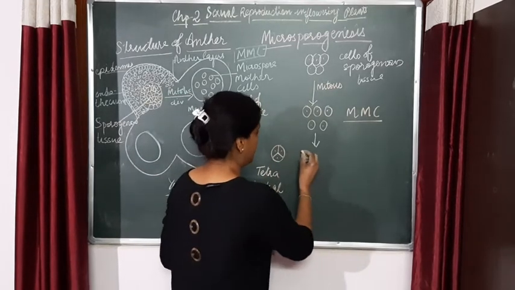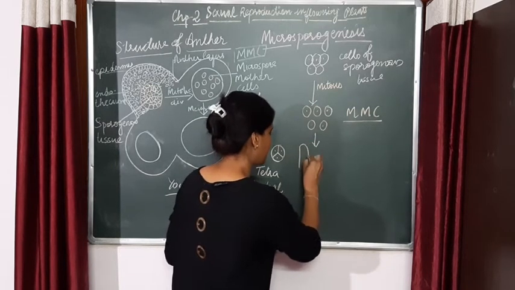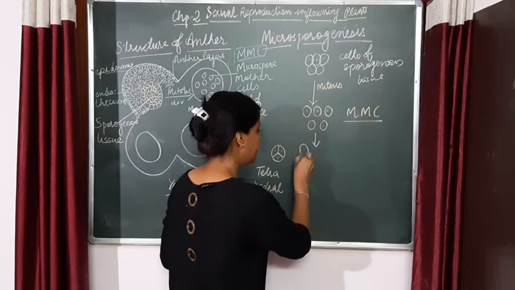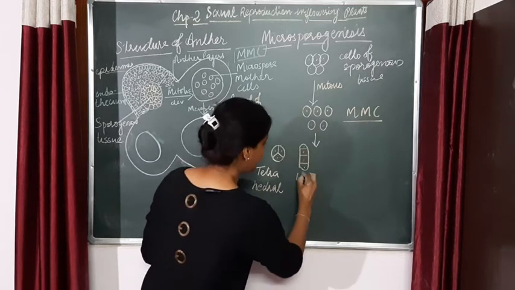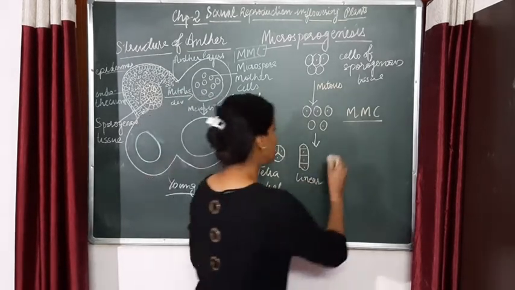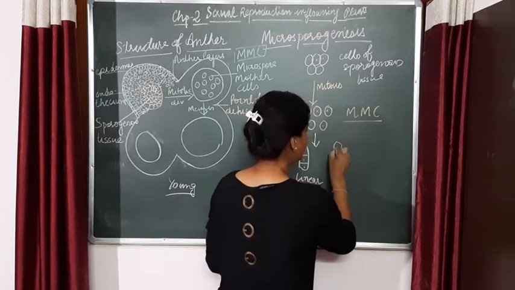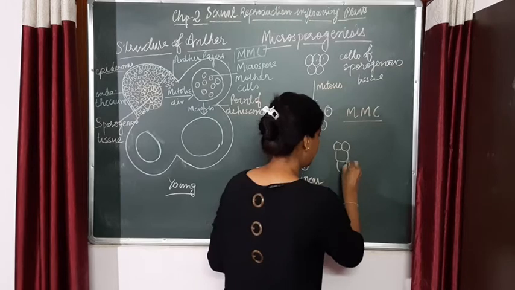Another one is linear, where we again have 4 cells but they are linearly arranged. Another is where 2 cells are together, then the other cell and the next cell.